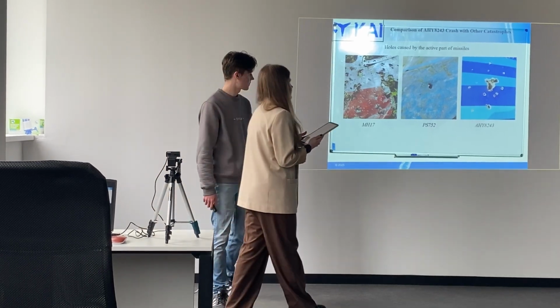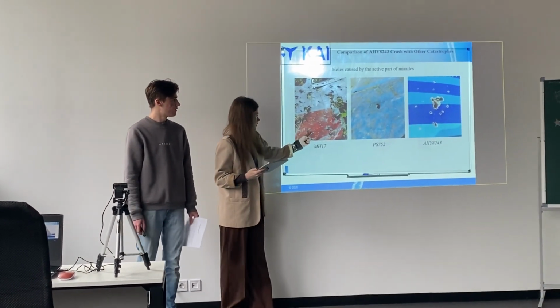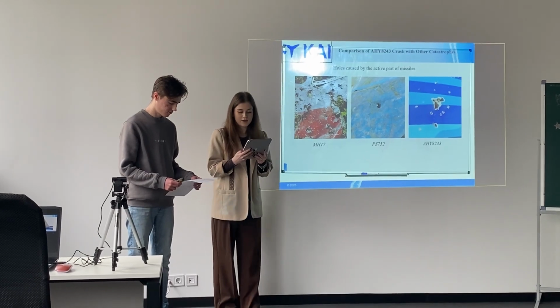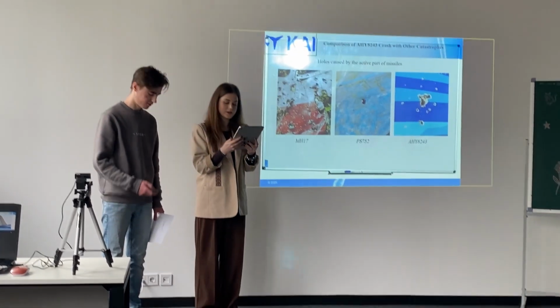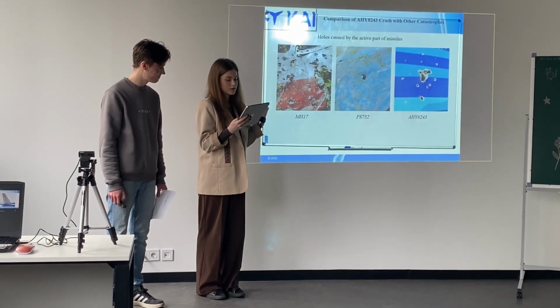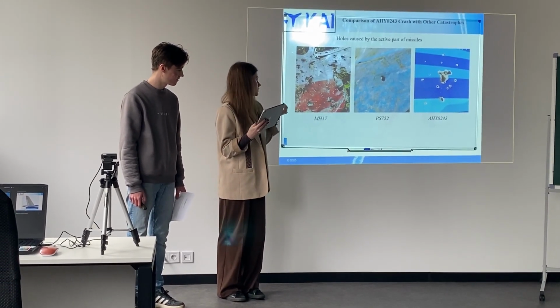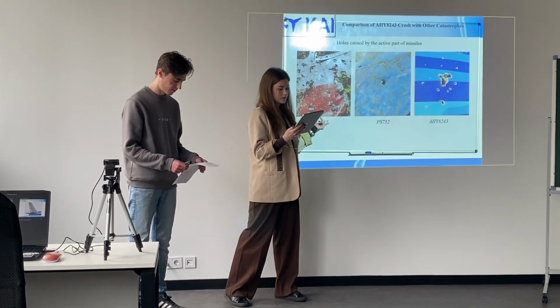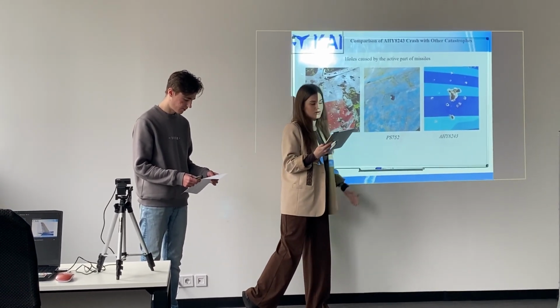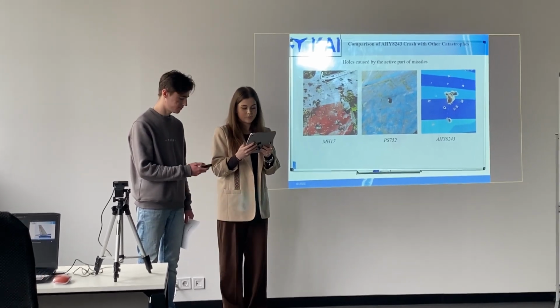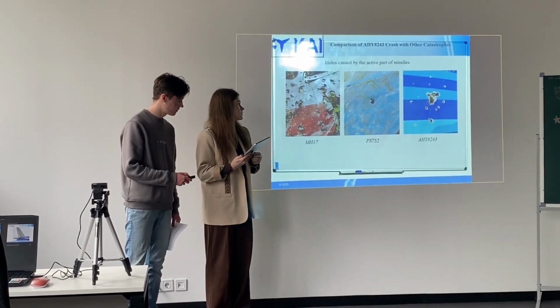So here we can compare the holes on the aircraft fuselage of Alpha Hotel Yankee 8243 with the holes of Mike Hotel 17 and Papa Sierra 752. These are similar holes caused by active parts of military missiles.